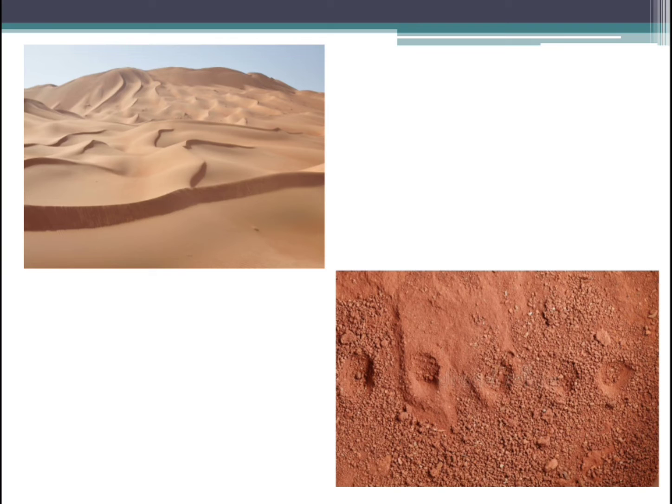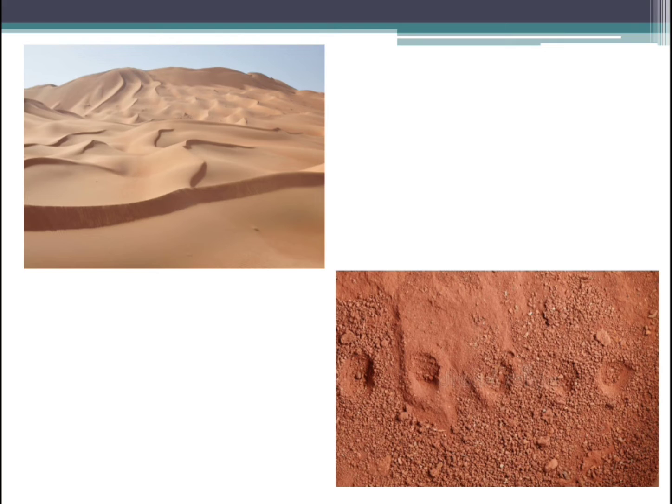So this soil is found in places where heavy rainfall drains away the minerals and nutrients present in the soil. Okay, where you can see heavy rainfall, because of this heavy rainfall, the minerals and the nutrients which have to be in the soil will be washed away. Okay, which drains away because of the heavy rainfall. That means this soil does not have any minerals or nutrients. So that's why they use this soil to make bricks. Okay, the bricks which we use to construct the house, those bricks are made from this laterite soil.